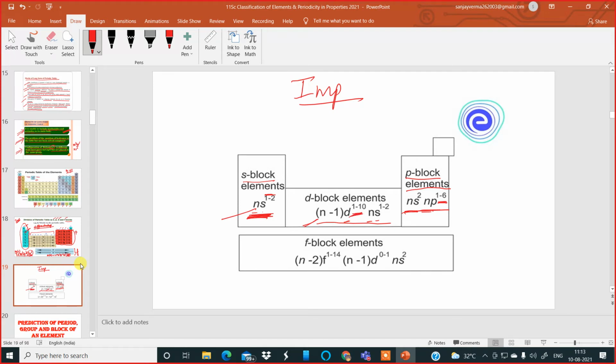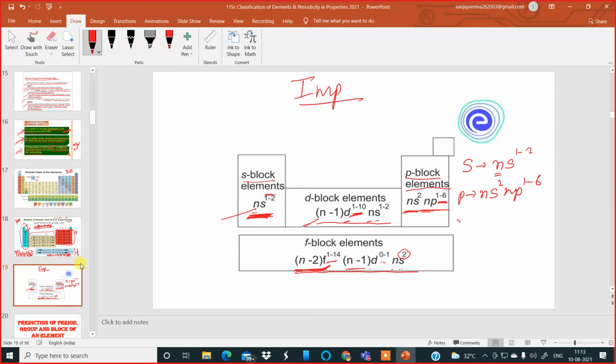Similarly, for the f block elements, the differentiating electrons enter the f orbital, and the general electronic configuration is n minus 2, f 1 to 14 electrons, n minus 1, d 0 to 1 electron, and the ns orbital containing 2 electrons. So this is something which you must remember. For s block, please learn this: it is ns 1 to 2 electrons. This n stands for the principal quantum number. For the p block elements, remember this: ns2, np 1 to 6 electrons.